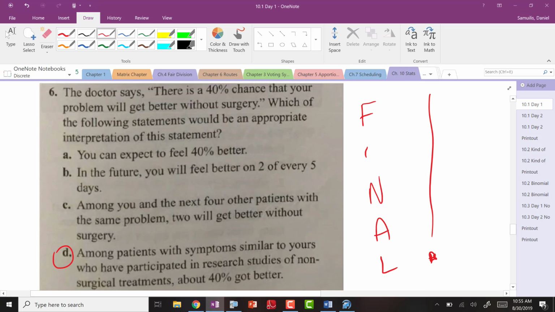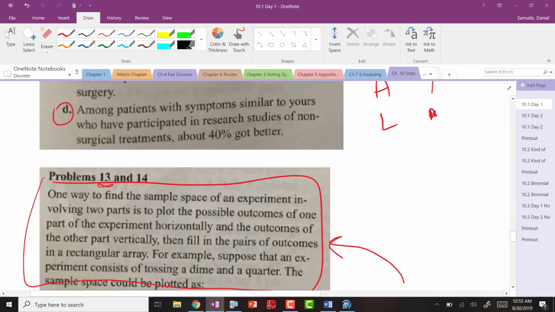It's based off of an experiment. So that's all you can surmise from this. The doctor can say this because people of the past have exhibited this. So now we're trying to look into the future and say, and if there's a ton, like 1 million patients that this happened, and again, that's the law of large numbers, all right, then we could say future, we can make this conjecture, but that's the only thing that's true about what's listed up here. You know, it's based off of previous evidence, and then we can say, all right, because of previous things, we can make this conjecture that this is the case.